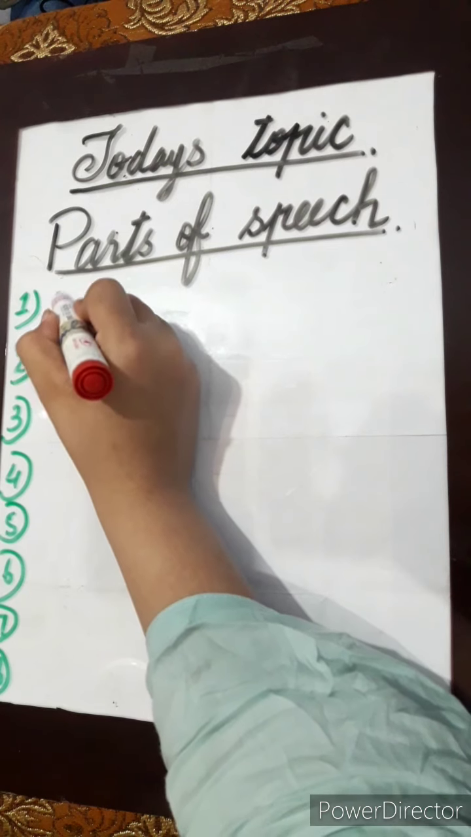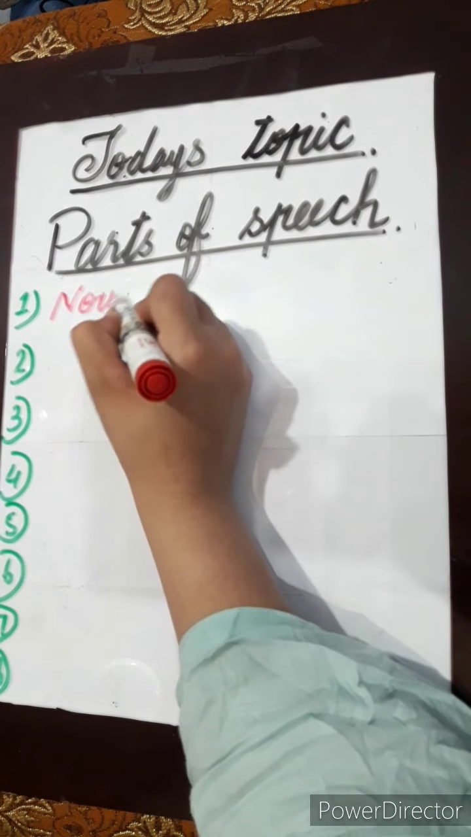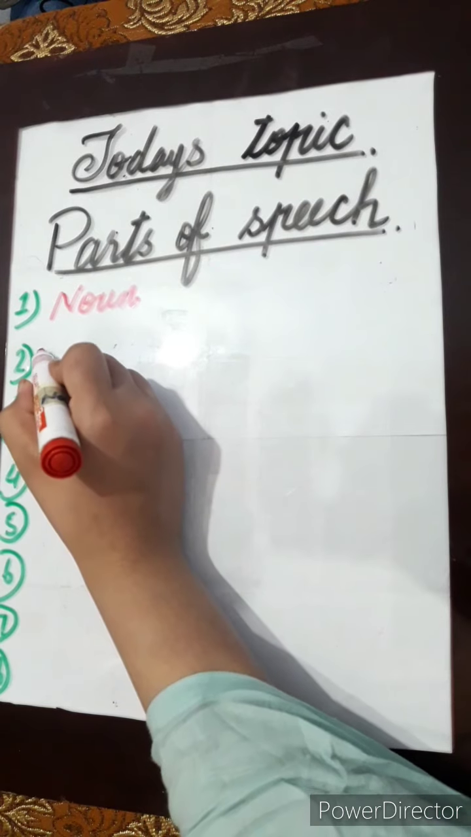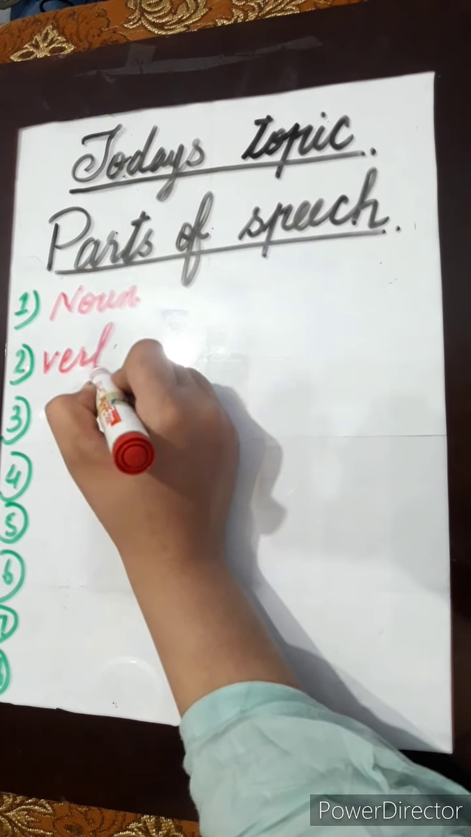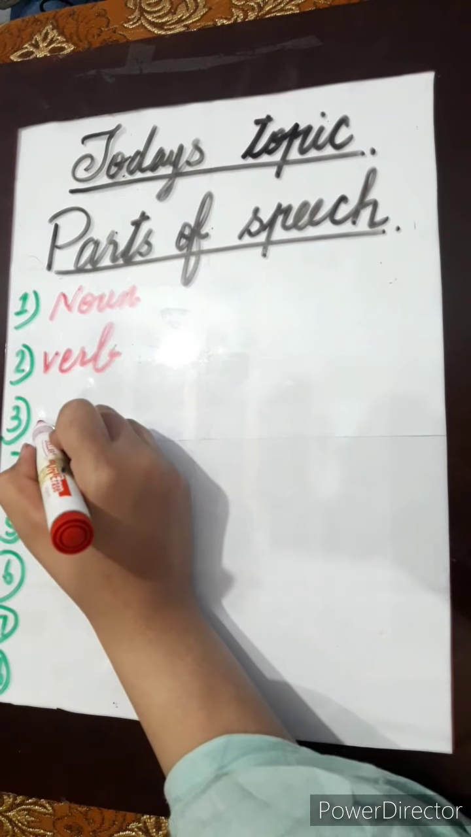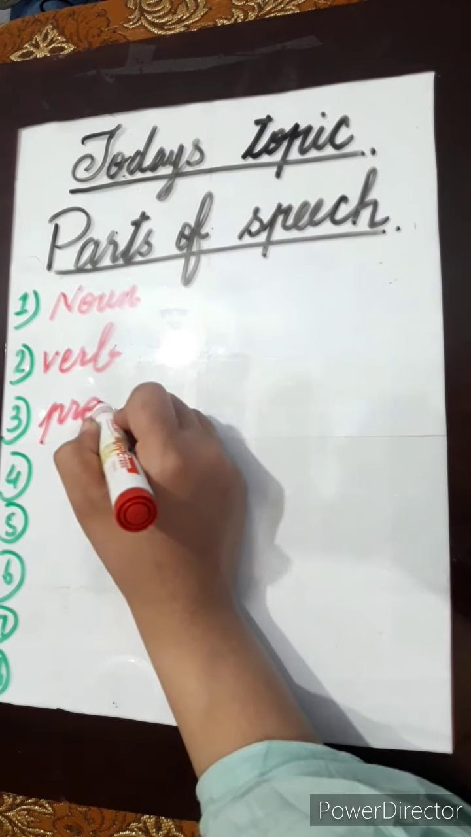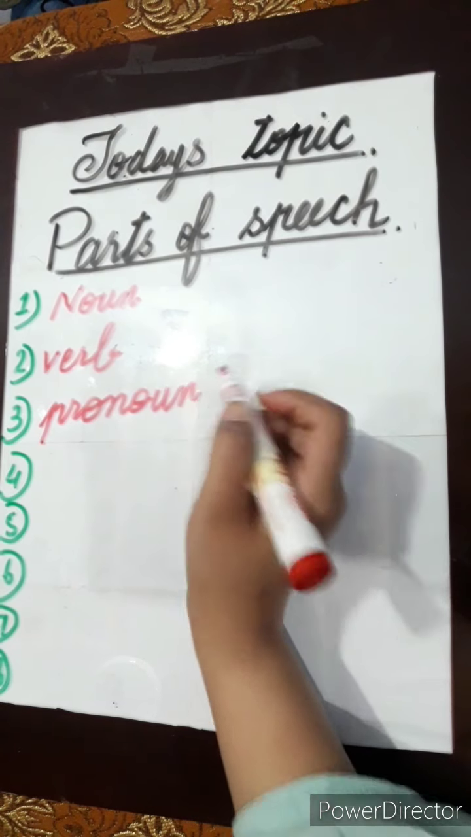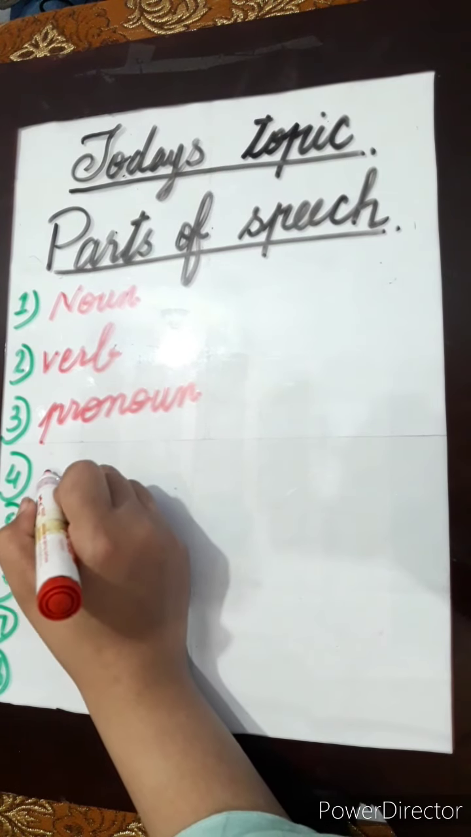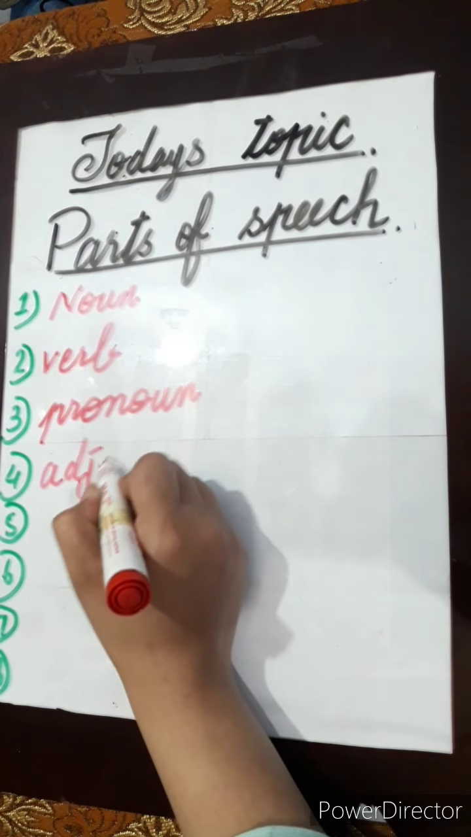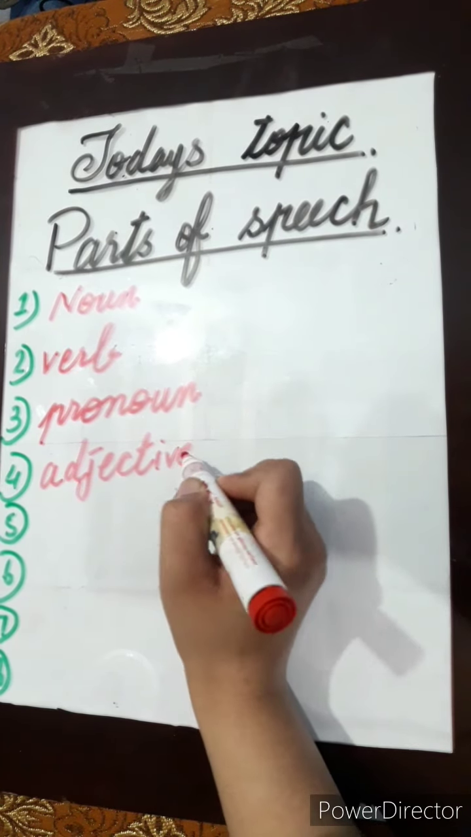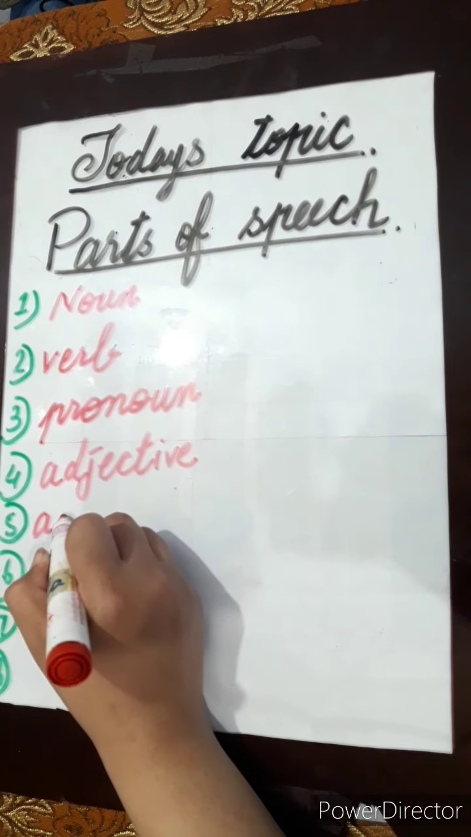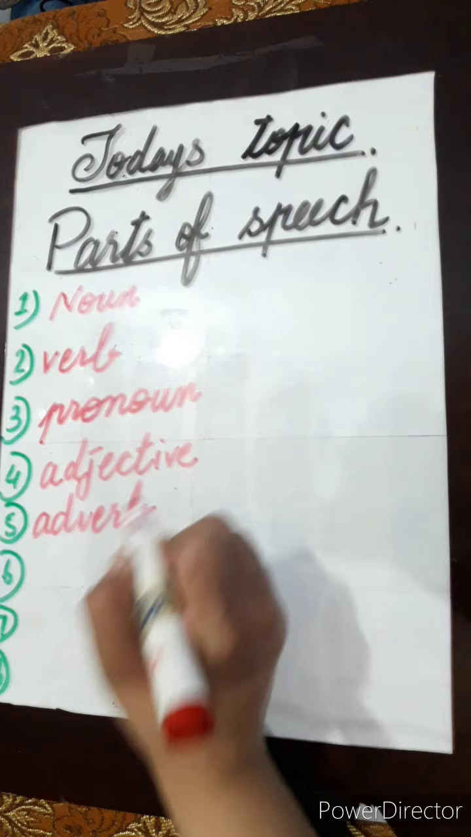Students, today we will learn parts of speech. There are 8 parts of speech. First, we will learn their names. First one is noun. Second is verb. Third, pronoun. Number 4, adjective. Next is adverb.